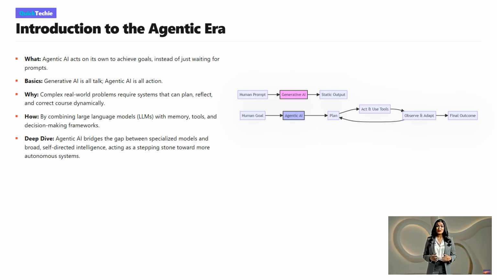Looking at this diagram, you can clearly see the fundamental difference between traditional Gen AI and agentic AI. On the top path, the workflow is strictly linear. A human provides a prompt, the AI generates an output, and the process terminates. It is entirely reactive. On the bottom path, we see the agentic approach. A human provides a high-level goal, and the AI enters an iterative loop. It plans, acts by using external tools, observes the results of those actions, and adapts its plan if necessary. This loop continues until the final outcome is achieved, demonstrating true operational autonomy.